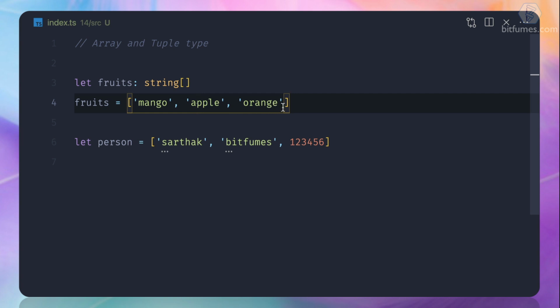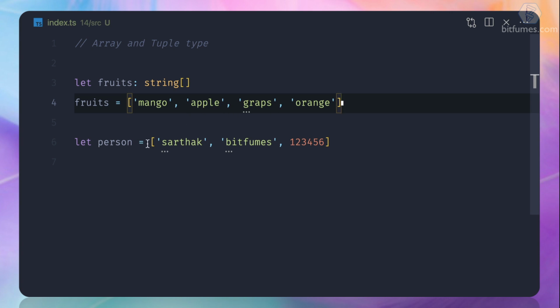In this array, you can see it's not a fixed length. So we can add any number of fruits here. Just like here, I have added. Second, it doesn't care about the sequence. I can move the grapes here. It's not going to complain. And that's the reason we need the tuple.